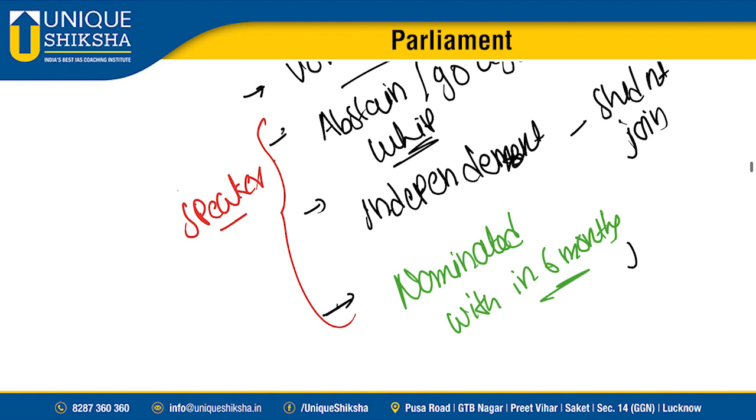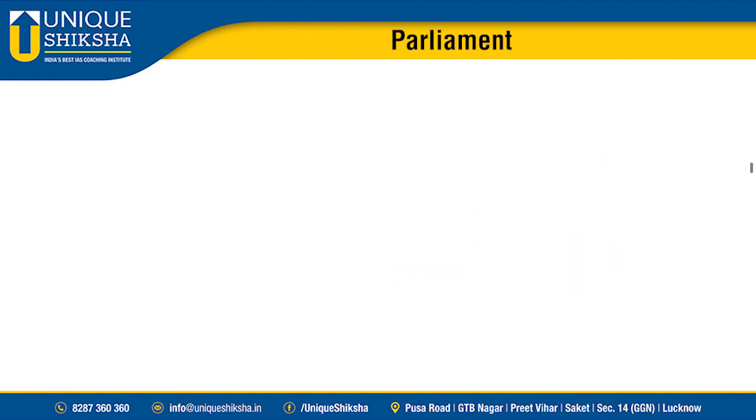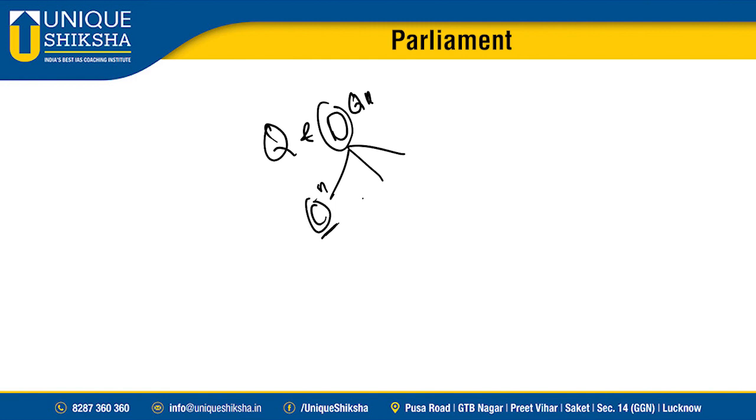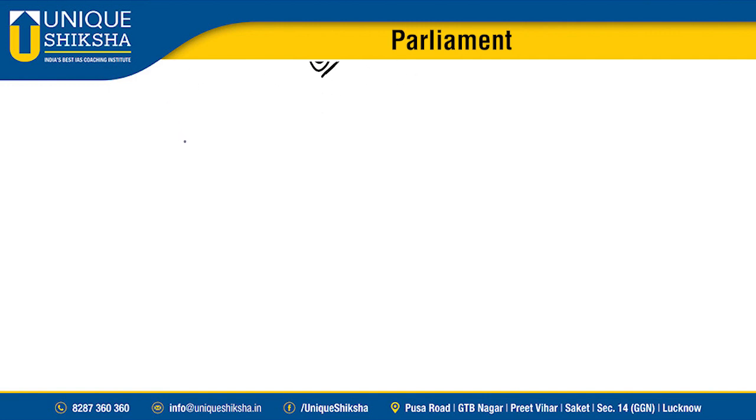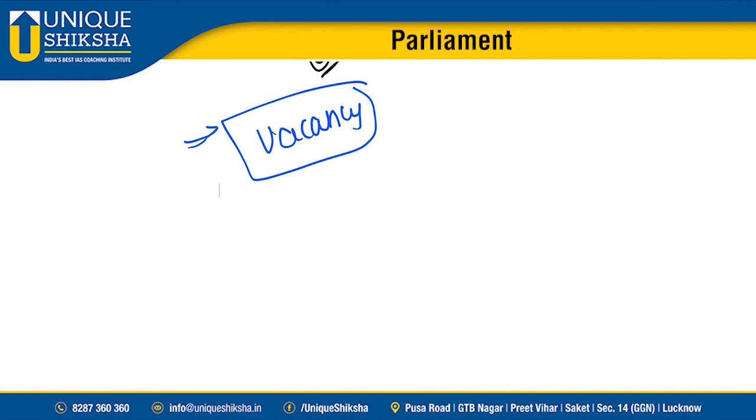Okay, on what we discussed, the grounds of qualification and the grounds of disqualification of members. Further, we discussed disqualification grounds given by the Constitution, by the RPA Act, and by the anti-defection law. Okay, now let's discuss vacancy in seats. Okay, vacancy in the seats of Lok Sabha and Rajya Sabha.